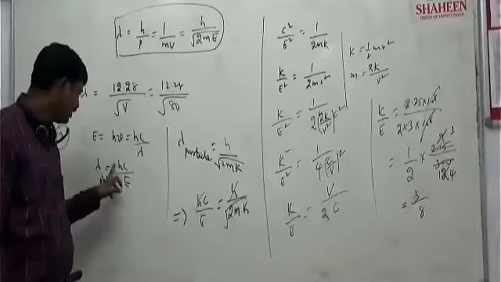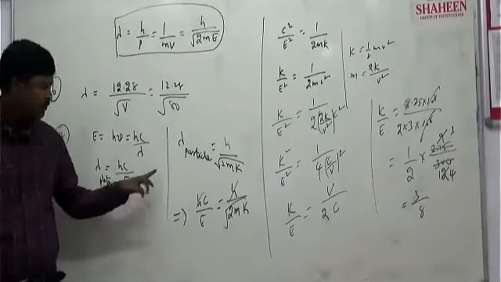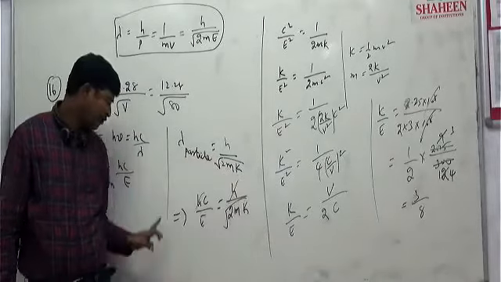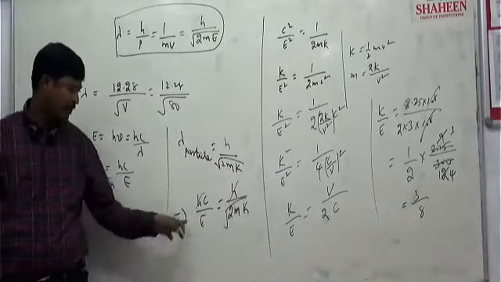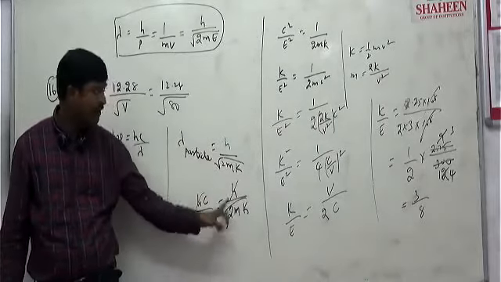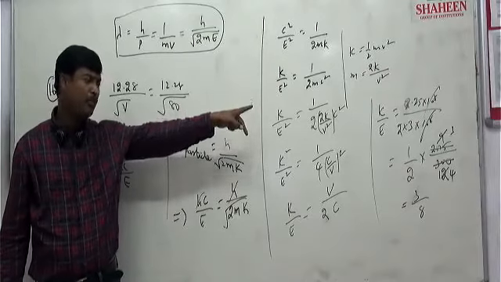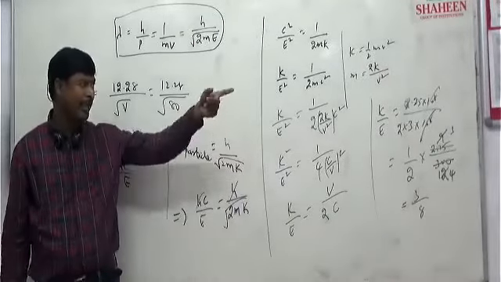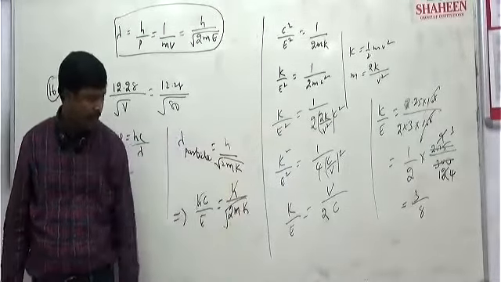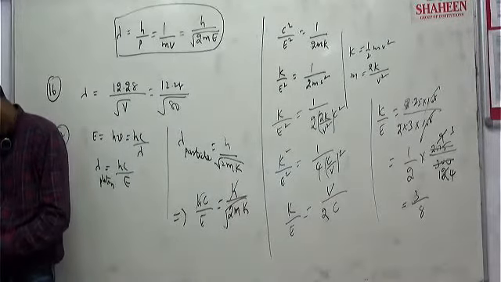Lambda of photon, energy is hc by lambda. Lambda photon is hc by E. Particle wavelength is h by root over 2mK. So we equated that because they have given same. So hc by E is equal to h by root over 2mK, h's cancel out. From there we got K by E square. Their M value we don't know. M replaced by kinetic energy, 2K by V square. So replace there and cancel out. Finally, we got this. Clear? Any doubt?